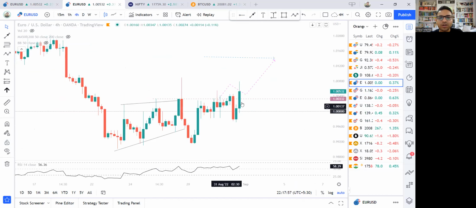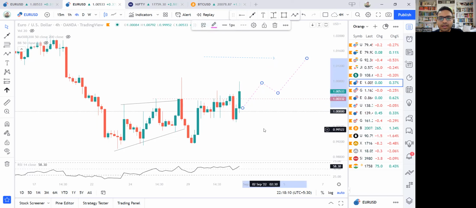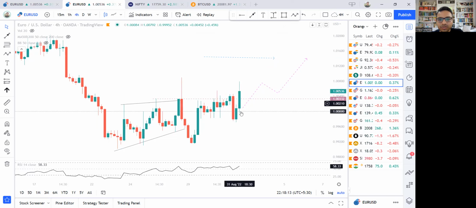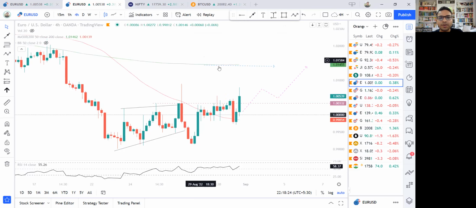In fact, if we look at the 4-hour time frame on euro, this is what we were already looking at yesterday. We were somewhere here where the price was trying to hit this 1.003 zone. And this was the time when I said that once we do see some kind of a breakout from here, which is finally happening today, right now as we speak, we'll wait for some kind of consolidation, and then the price can actually go back up all the way towards this 200, which is 1.0145. So this also supports our bearish dollar, bullish euro thesis, at least for the next few days.